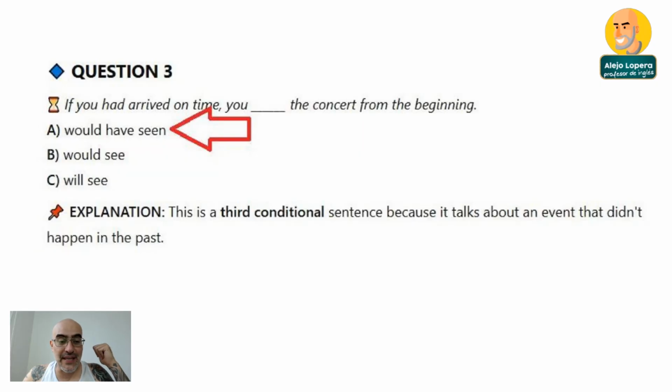So this will be would have seen, because this is a third conditional sentence, because it talks about an event that didn't happen in the past. Something that you didn't do. I mean, you didn't go there on time, so that's why you missed a lot of the concert. So that's why they say if you had arrived on time, you would have seen the concert from the beginning.